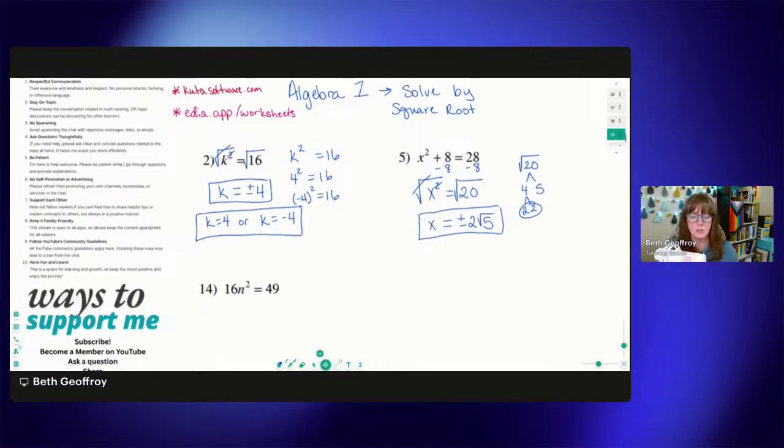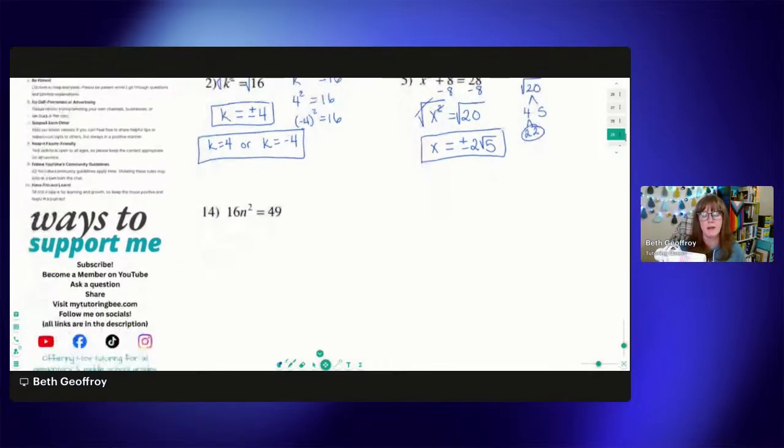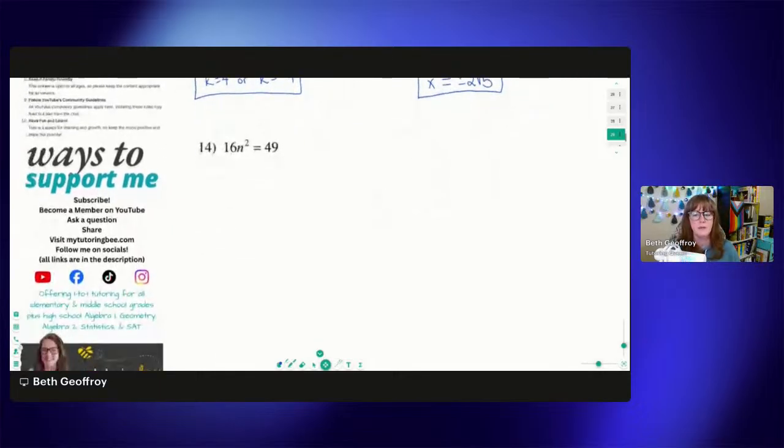All right, let's go down to this last problem that I have here. Now, typically we would want to get n squared by itself. However, 16 is a perfect square and so is 49. So if I divided by 16 in order to get this by itself, I would get n squared equals, and then this doesn't go in evenly.